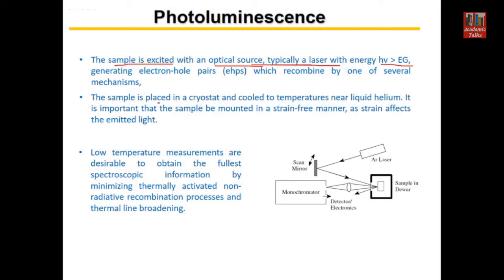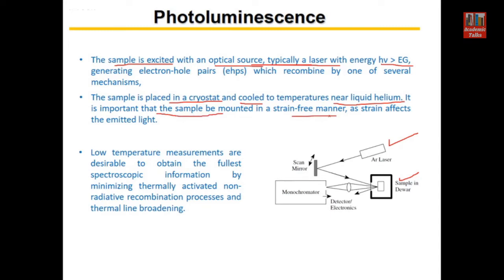Now the sample normally is placed in a cryostat. You can see here this is a laser source, and then the sample is placed here. So the sample is placed in a cryostat, at low temperature. It is cooled to a temperature near liquid helium, right? It is important that the sample is mounted in a strain free manner, because any kind of stress or strain introduced into the sample will affect the emitted light.